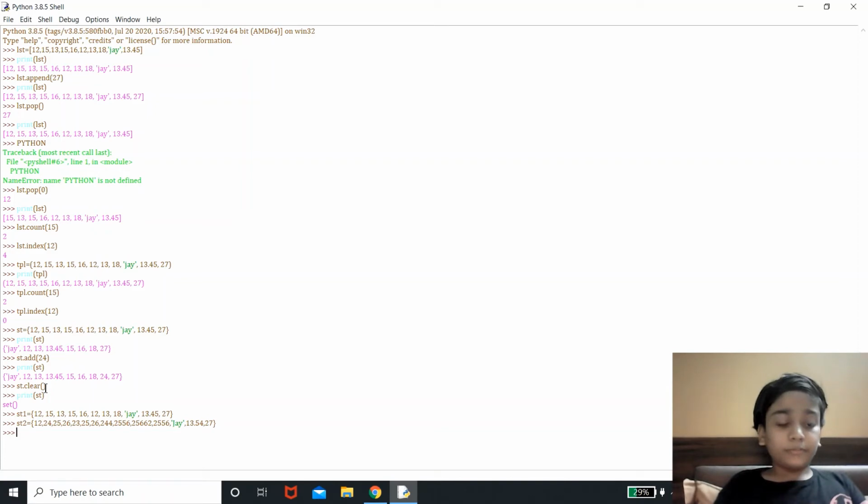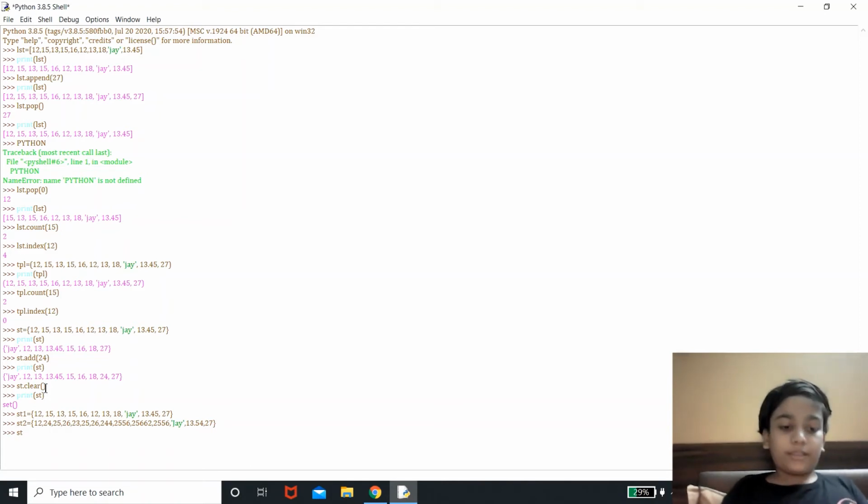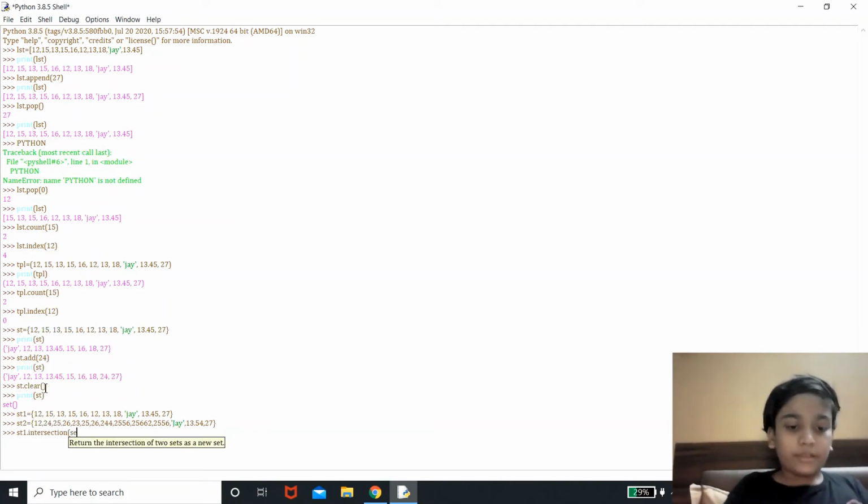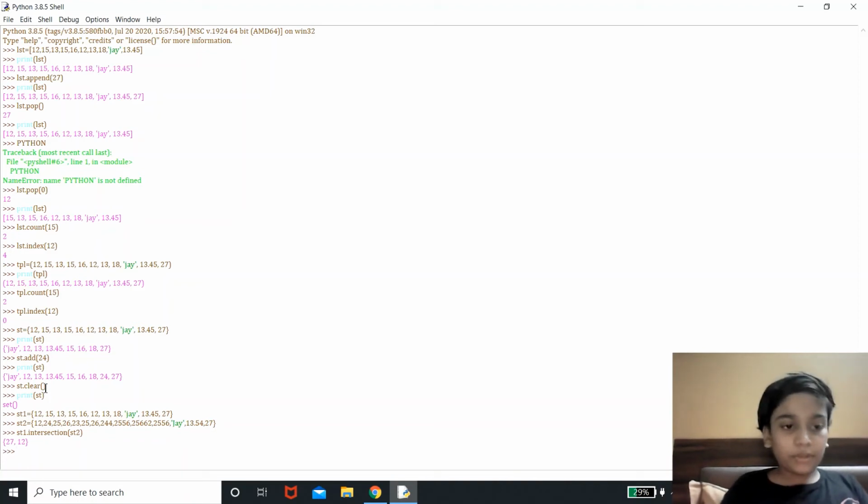Now what if I want to select the common numbers or common characters from these two sets? I can do it by st1 dot intersection st2. So it will give us all the common numbers. There are only two common numbers.